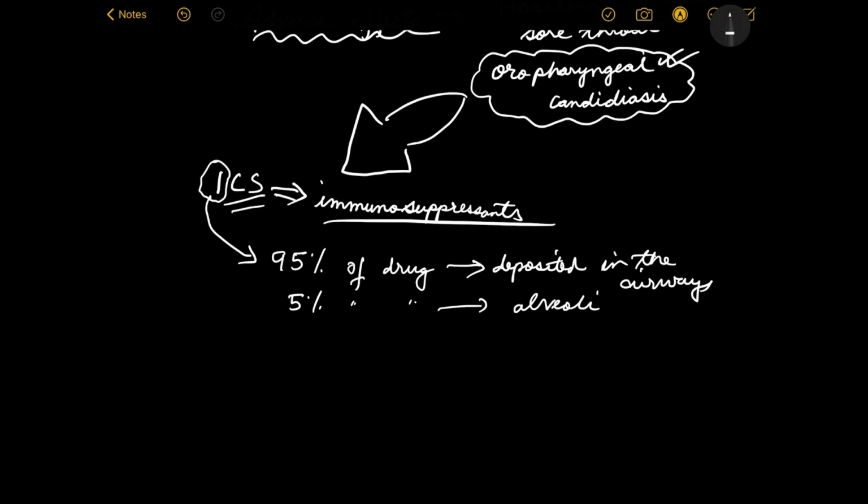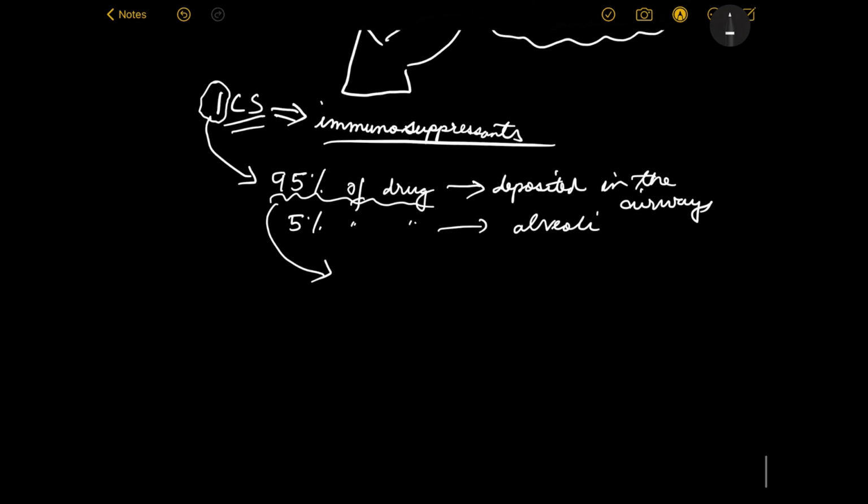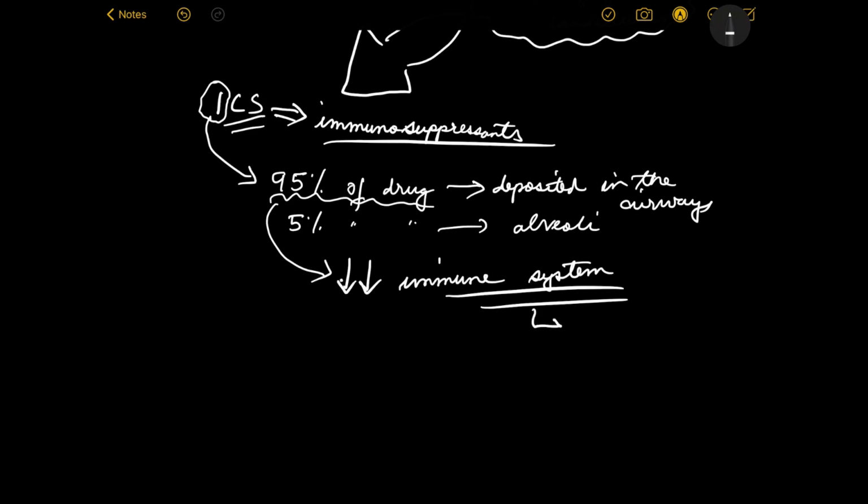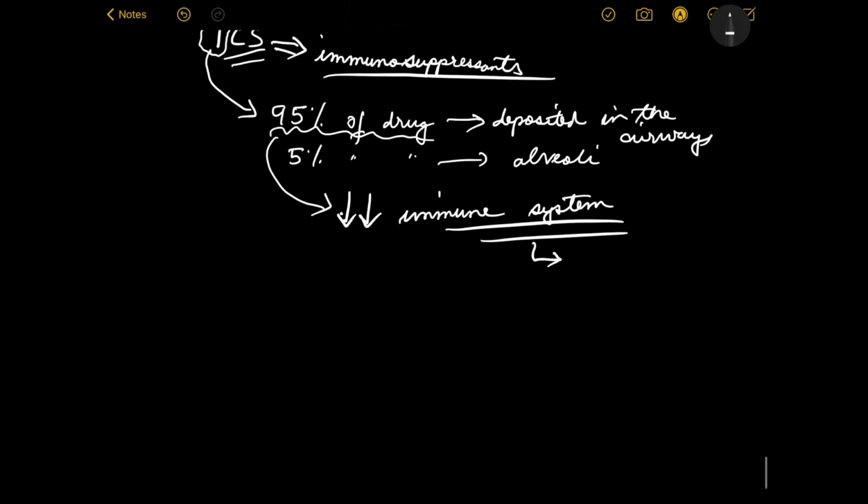So this 95% of the drug will lead to immunosuppression. It will suppress the immune system locally, and it will make the entire throat and pharynx region a very vulnerable area, and that's what leads to a very common throat infection, that is candidiasis.